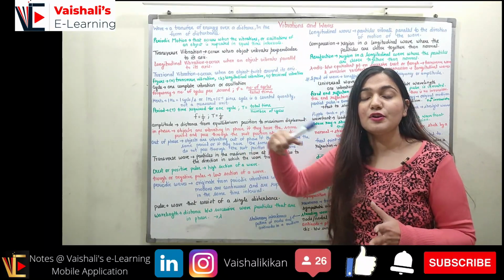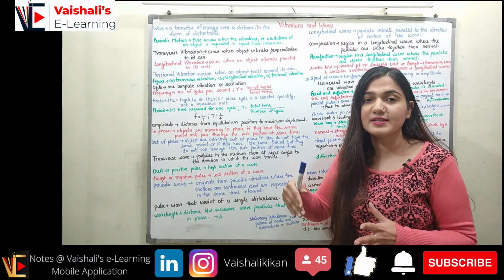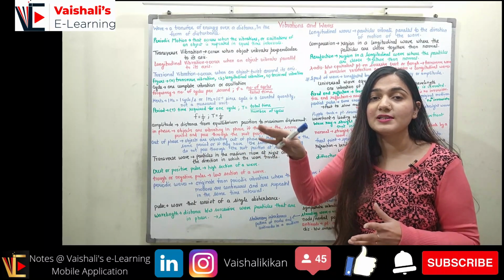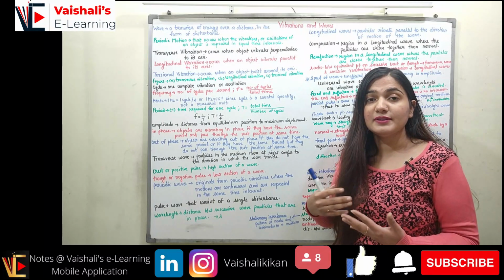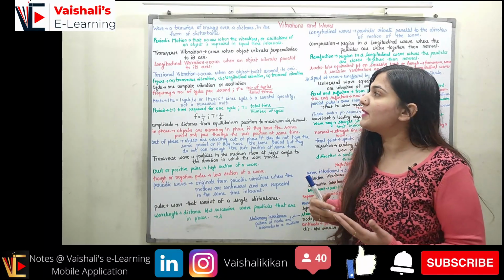When vibration or oscillation of any object, you can see a pendulum's vibration and oscillation, are repeating in equal time intervals, right, with equal distance. So I can say it's a periodic motion.